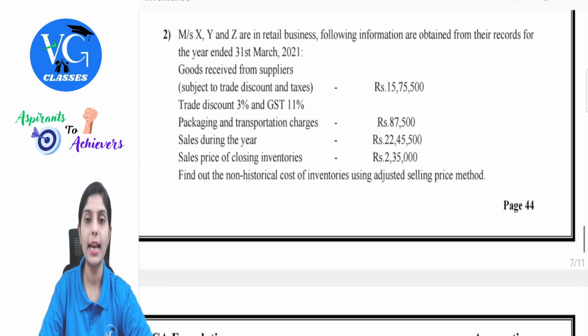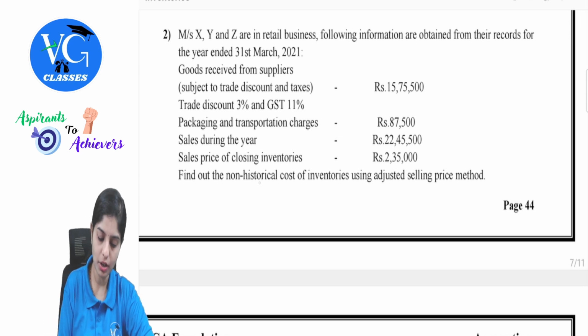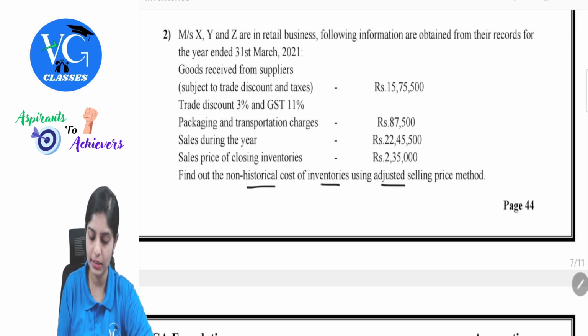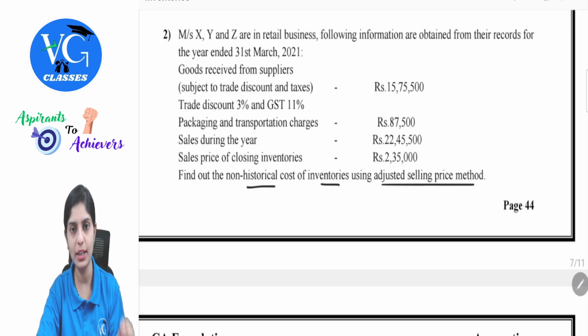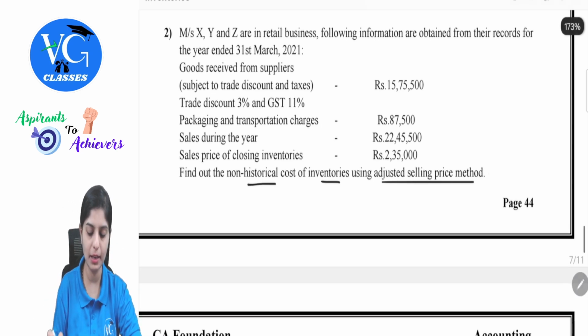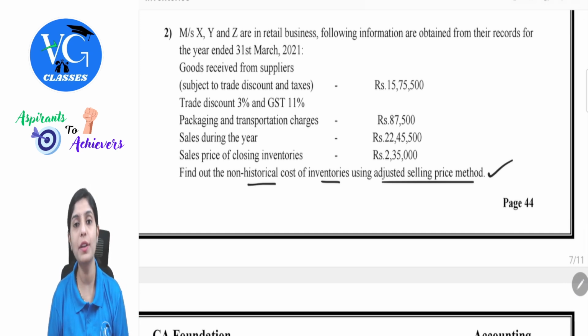Yes. X, Y and Z are in retail business. Following information are obtained from their records for the year ended 31st March. Find out the non-historical cost of inventories using adjusted selling price method. See, in this question, it was simpler for you because they have written it and given it to you. Find out the value as per adjusted selling price method. Sometimes this may not be available to you also. How to figure it out?